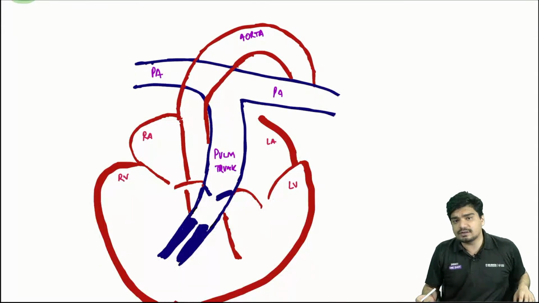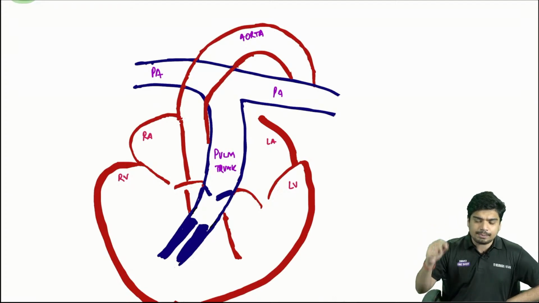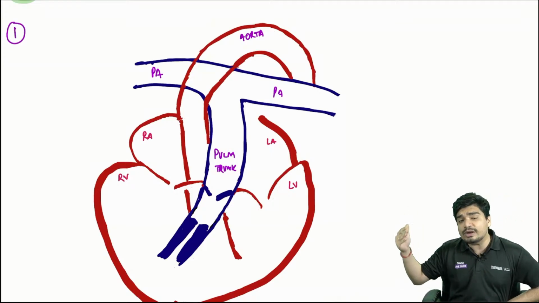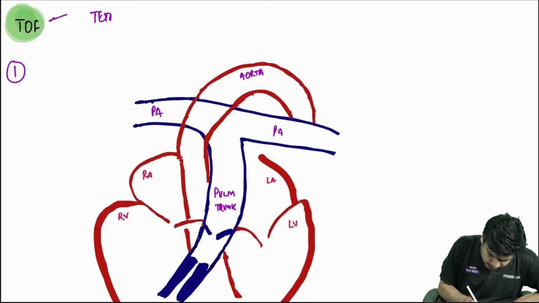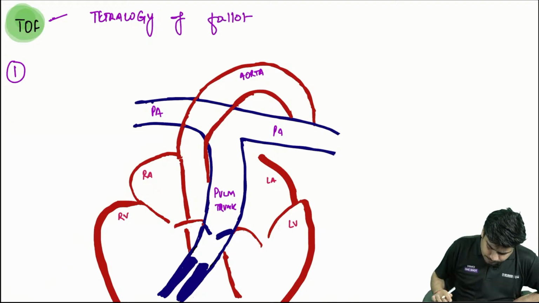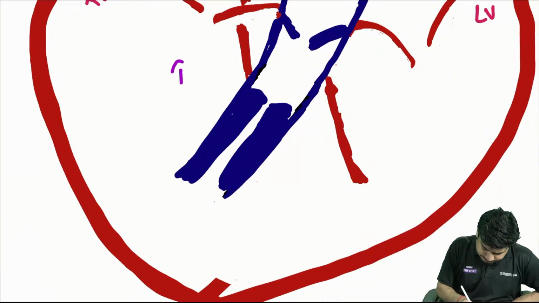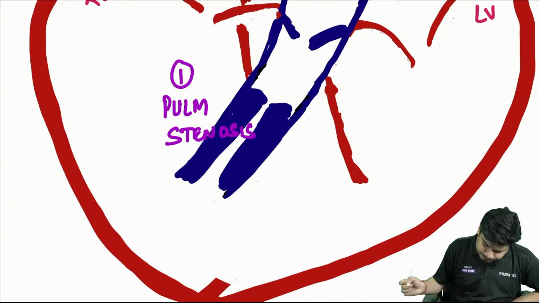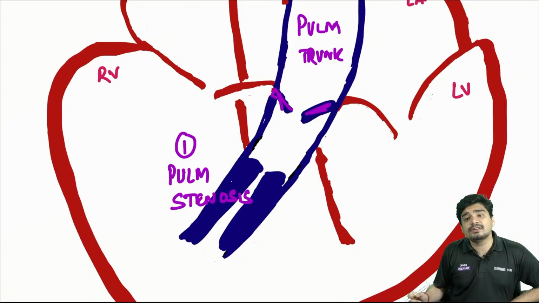Now, as far as TOF is concerned, what is the main problem in TOF? That single main problem leads to everything else. The fundamental problem in Tetralogy of Fallot is this: there is pulmonary stenosis, or subpulmonary stenosis, below the level of the pulmonary valve.